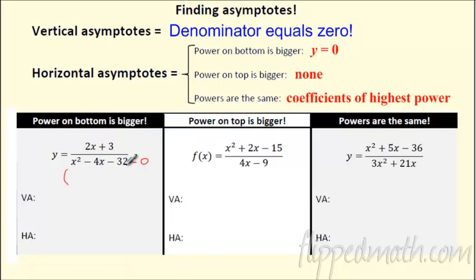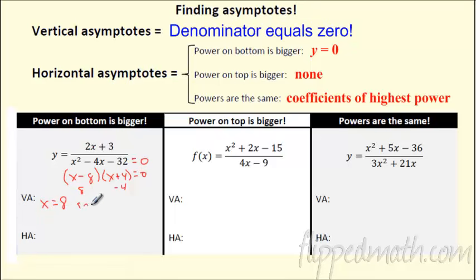This should be, what multiplies to -32 and adds to -4? Ooh, my sign's wrong. Never mind. Let's change that. It should be x minus 8, x plus 4. So I factor the bottom. When does that equal 0? Well, what solves that? -4 and 8. So that's going to tell me my vertical asymptote. So my vertical asymptote is at x equals 8.